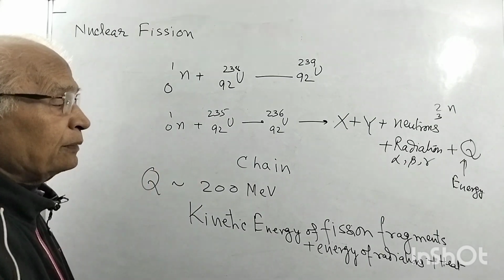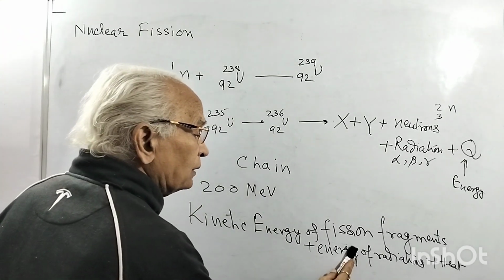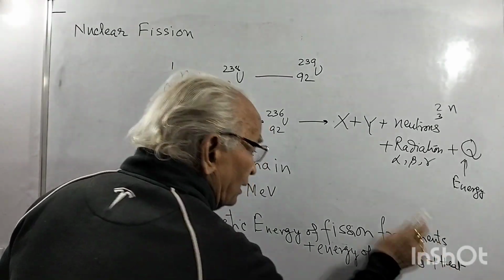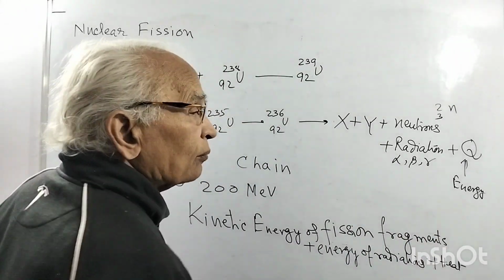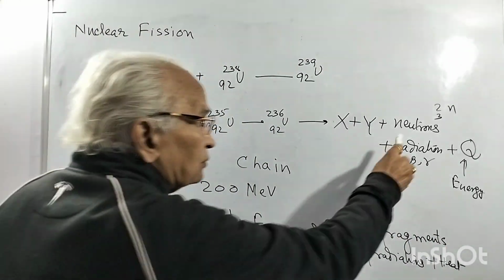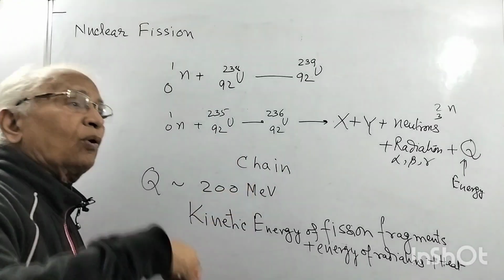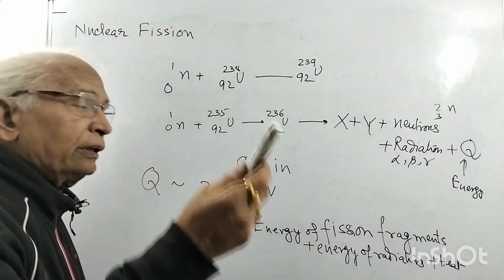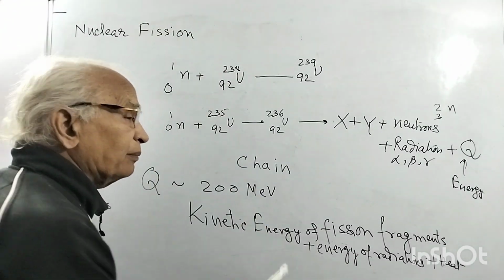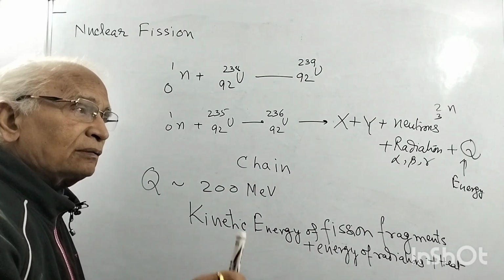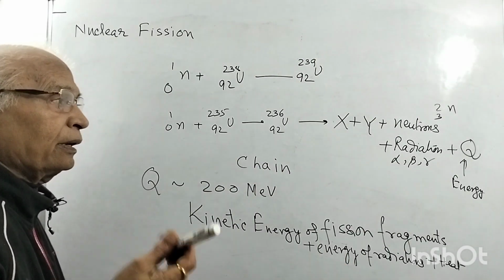So each fission produces a lot of radioactivity, energy, and heat. The chain reaction produces more heat, more kinetic energy of fragments, interacting with the system, so more heat, more energy.